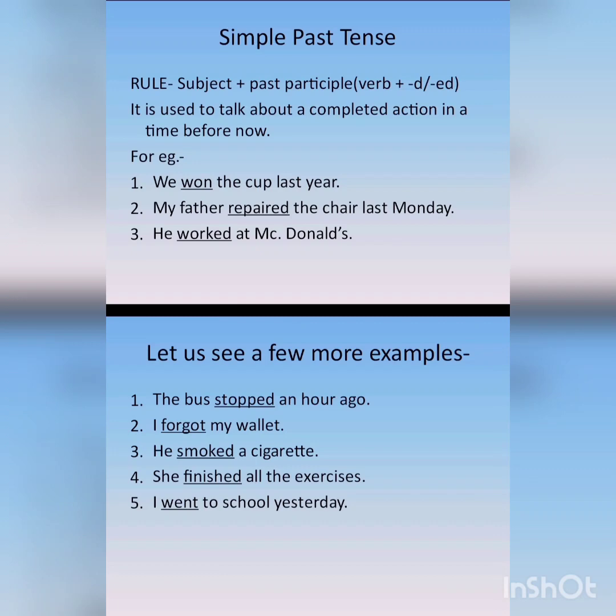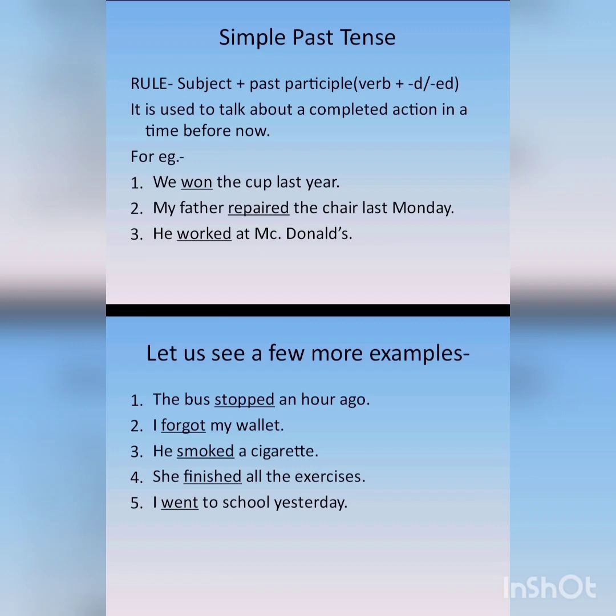Okay. What is the rule for simple past tense? It is subject plus past participle of the verb, that is D or ed form of the verb. You can say the third form of the verb or the past participle. Okay, main verb plus D or ed. Okay, that is the rule. Subject means the subject of the sentence and the past participle form of the verb. For example, we won the cup last year. Okay, so the three forms of the verb are win, won, won, right? So the form of the verb used is won.